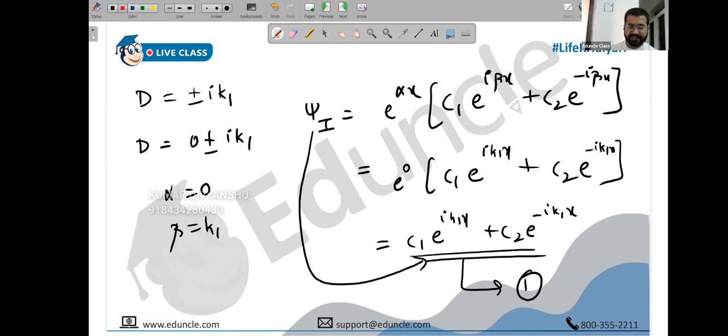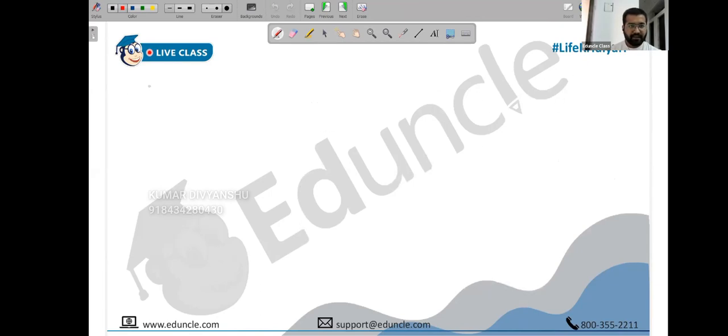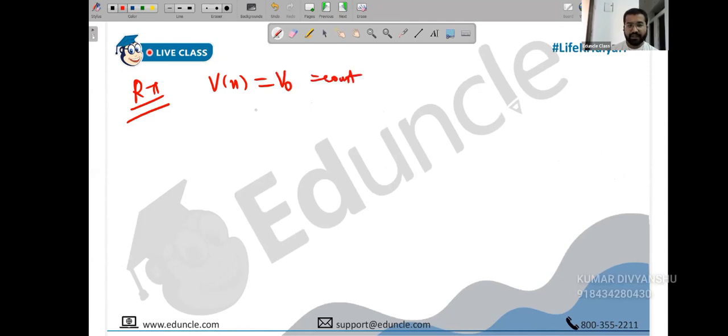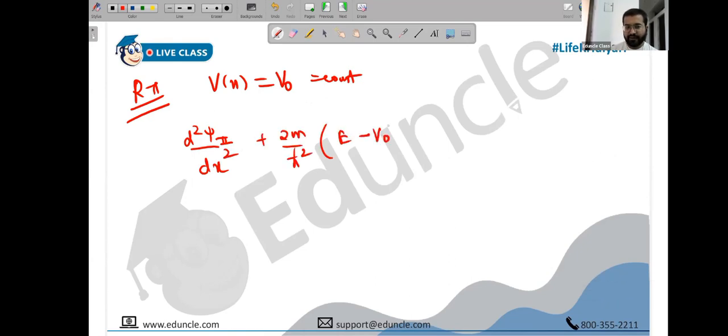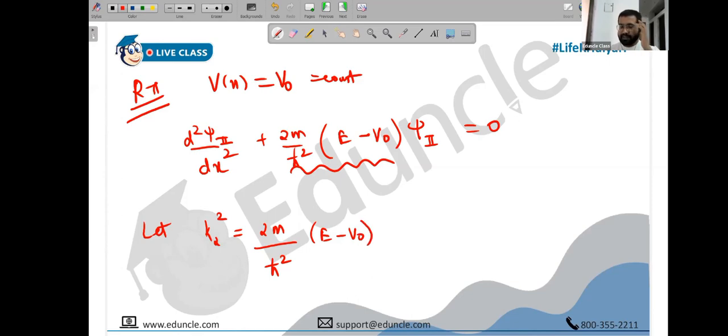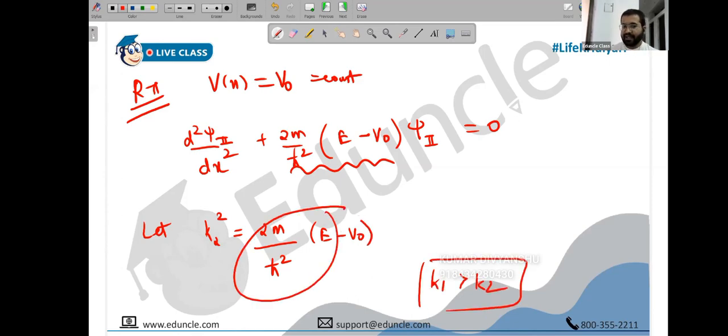I hope you have copied this. Proceeding ahead, region 2. Now the value of V of x is V0 and it's constant. So our Schrodinger equation becomes d square psi 2 upon dx square, I'm writing psi 2 purposely, plus 2m upon h bar square into (E minus V0) into psi 2 is 0. This time we will call this whole term k2. So let k2 square be 2m upon h bar square into (E minus V0). People, clearly k1 is greater than k2, because k1 was just 2m upon h bar square times E, and k2 has a subtraction term.